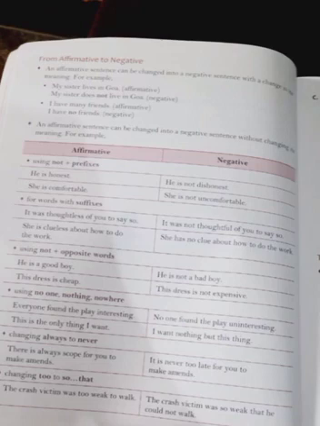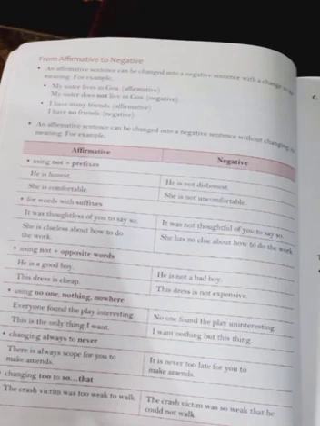This is an affirmative sentence, like a positive sentence. How can we change it into negative? By adding not, after the verb. See, my sister does not live in Goa.